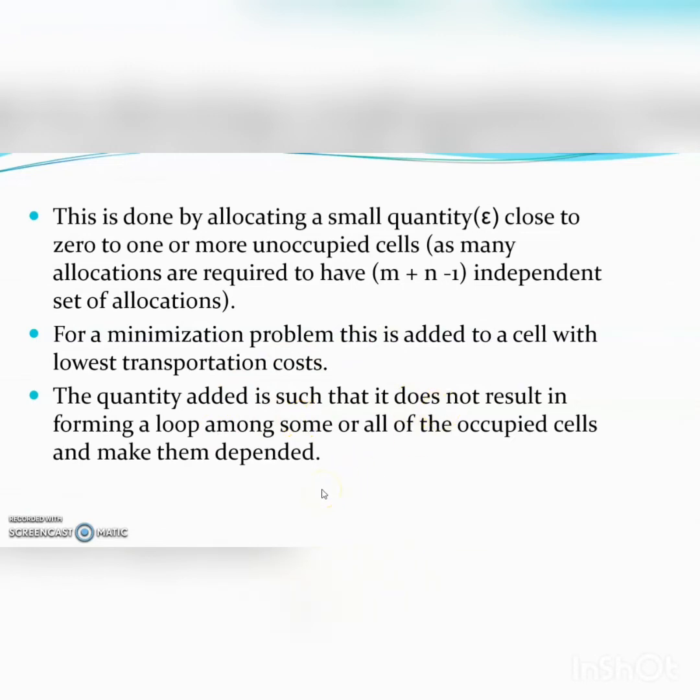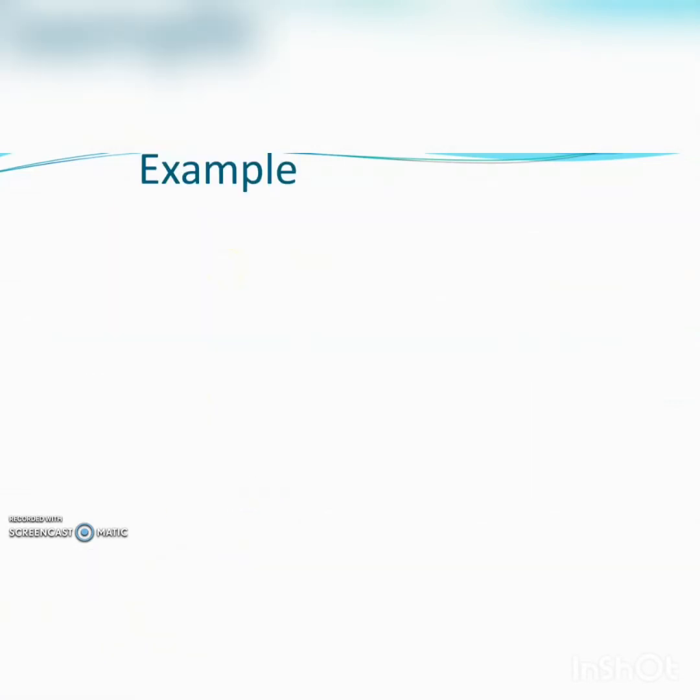And also, at the time of allocating, we have to make sure that the quantity added in such cells does not result in forming a loop among some or all of the occupied cells and make them dependent. That means we require an m plus n minus 1 independent set of allocations. Let us consider an example.